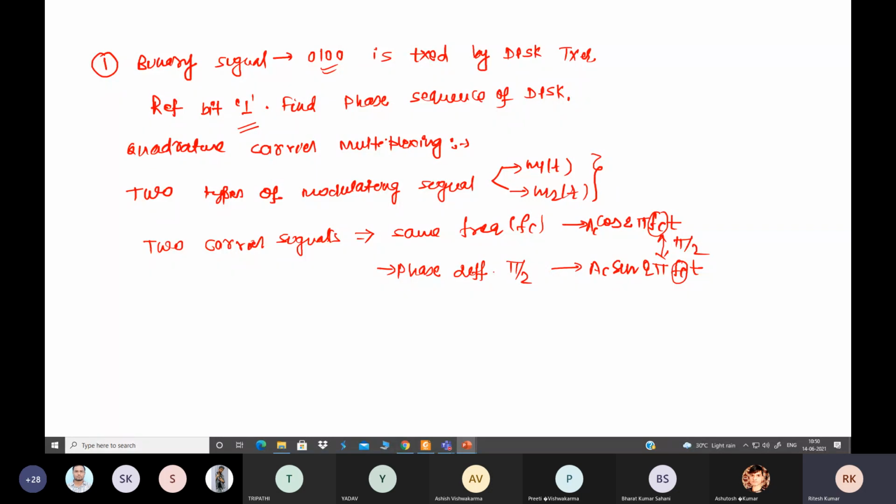One by one, first we will see the transmitter, then the receiver. In the transmitter section, we take two message signals, m1(t) and m2(t). This message signal has to pass through a product modulator having one carrier signal, which is generated through a local oscillator.